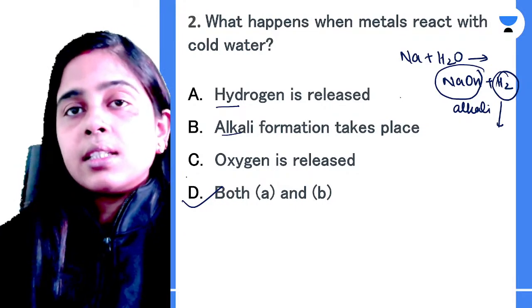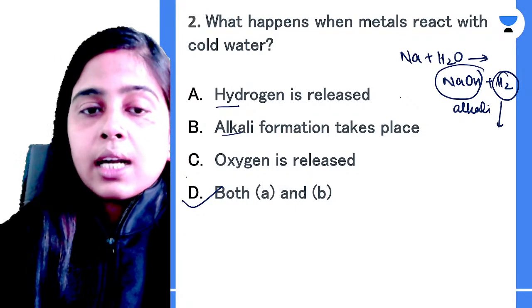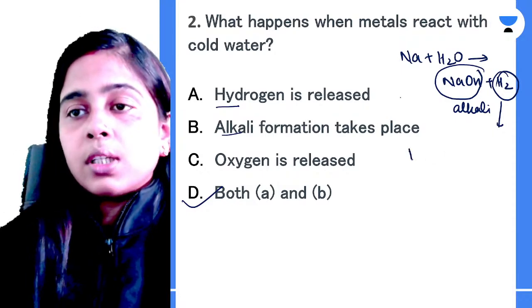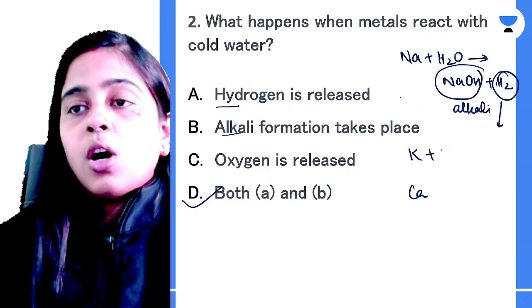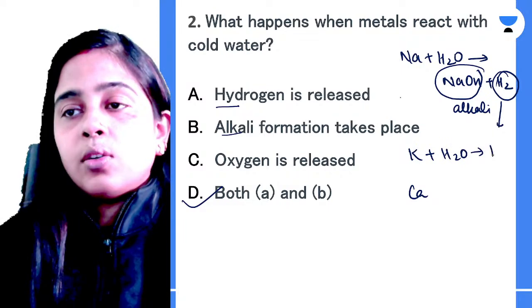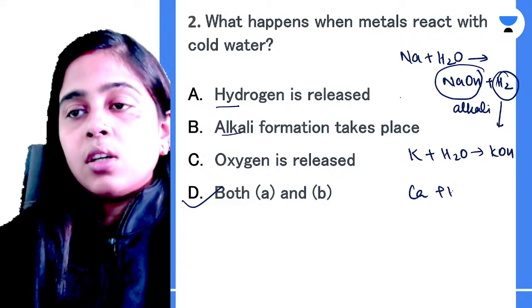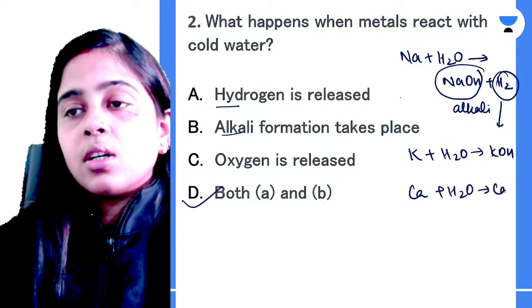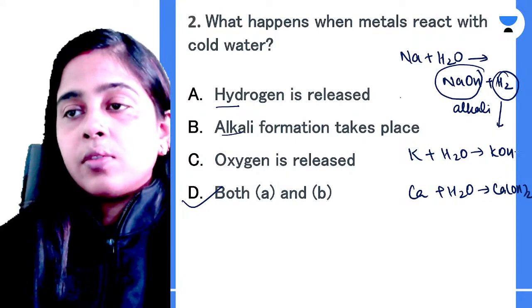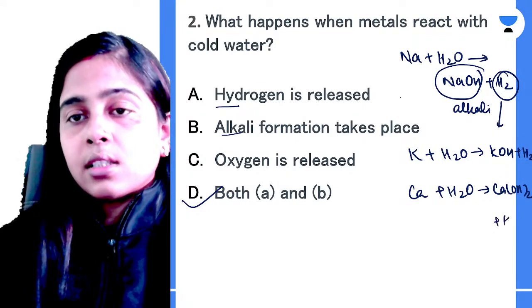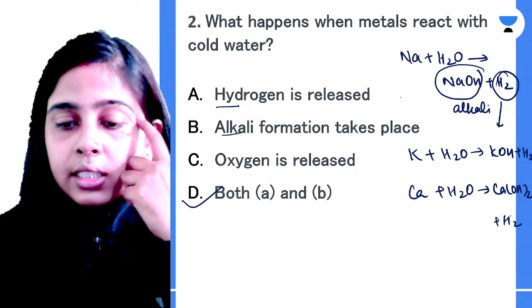In the reactivity series, you can see the three metals that react with cold water are sodium, potassium and calcium. All of these produce alkali only. Yes or no? All of these produce alkali only along with the production of hydrogen gas. So option D is the correct answer.